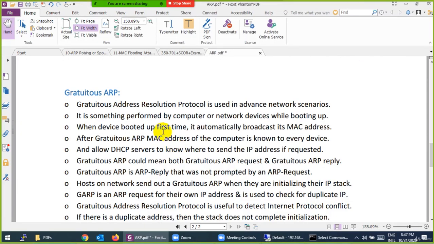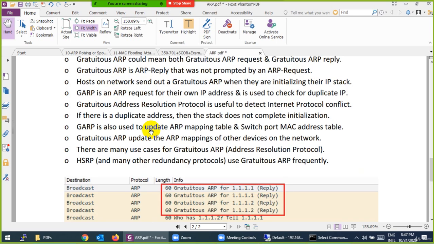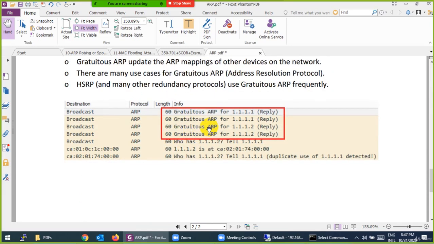There are many ARP details and I don't want to go into them. You have to study for yourself what gratuitous ARP is. There are three or four more ARP-related things as well. Gratuitous ARP is basically when any layer 3 device automatically broadcasts its MAC address: this is my MAC address and this is my IP address, keep it in your record, so other devices keep the record.